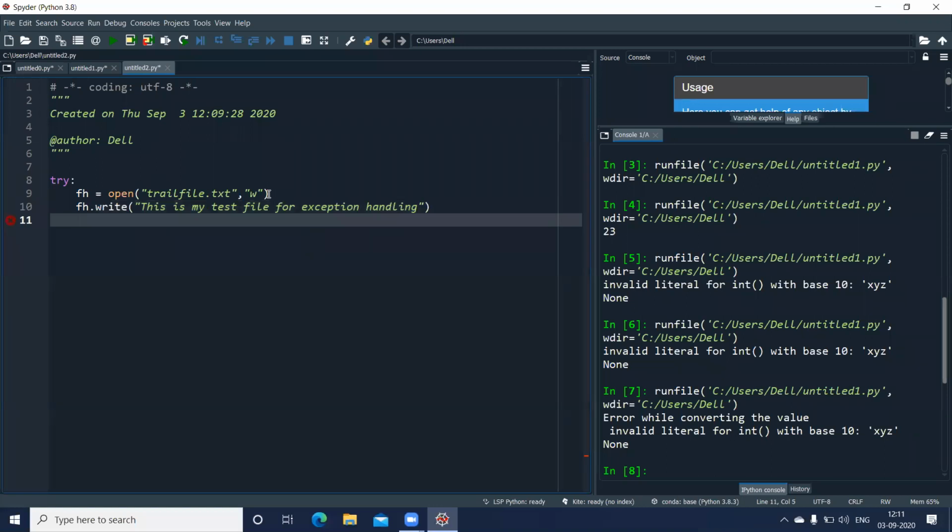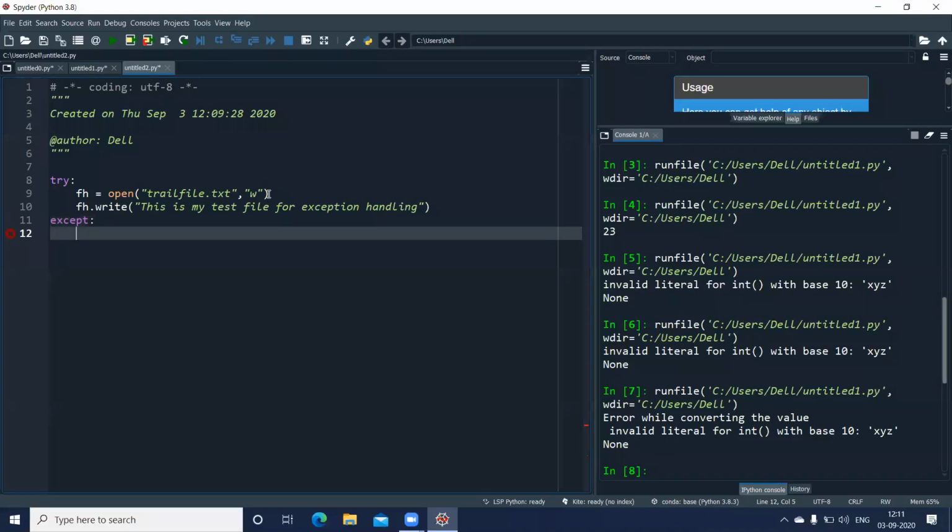Now, the error can occur on line number 9 as well as on line number 10. Please remember, while opening a file, some exception can occur, and while writing into the file, another exception can occur. So you write one try block, and here you can write the except keyword.